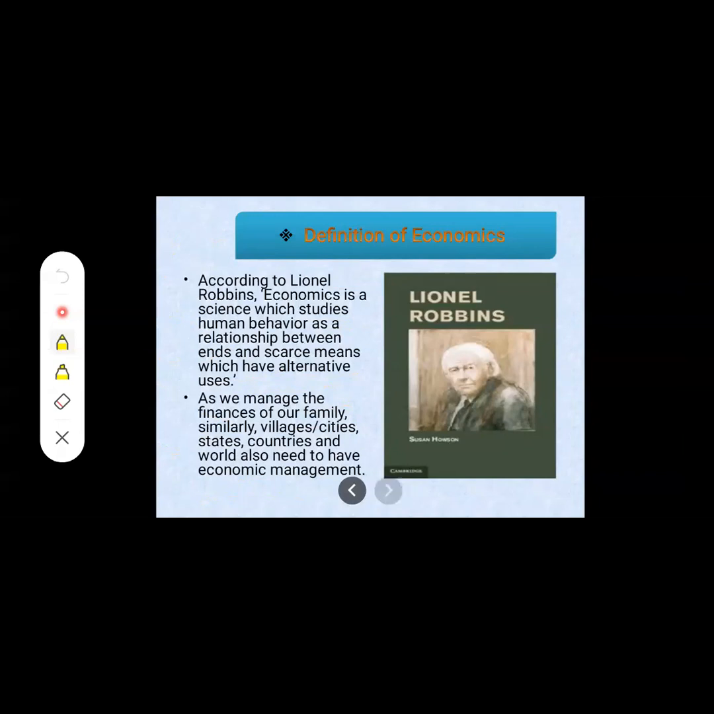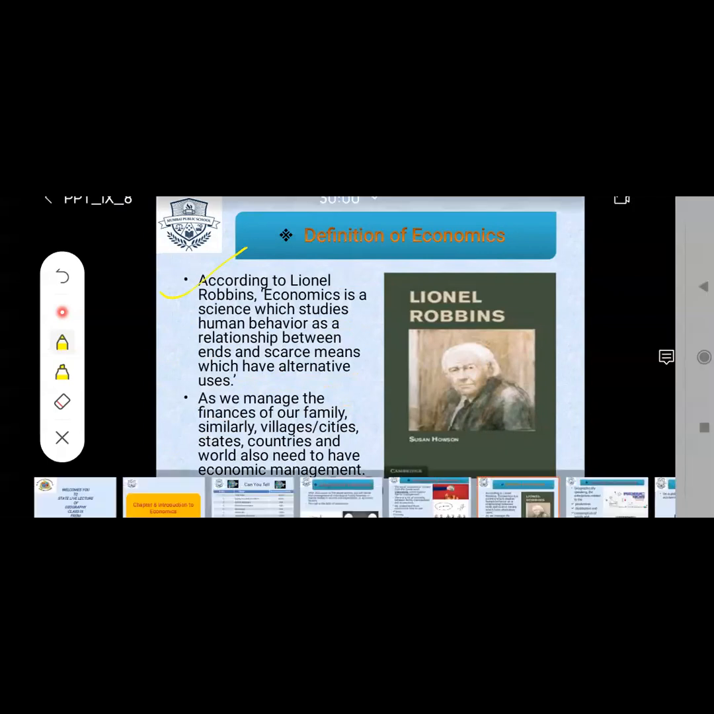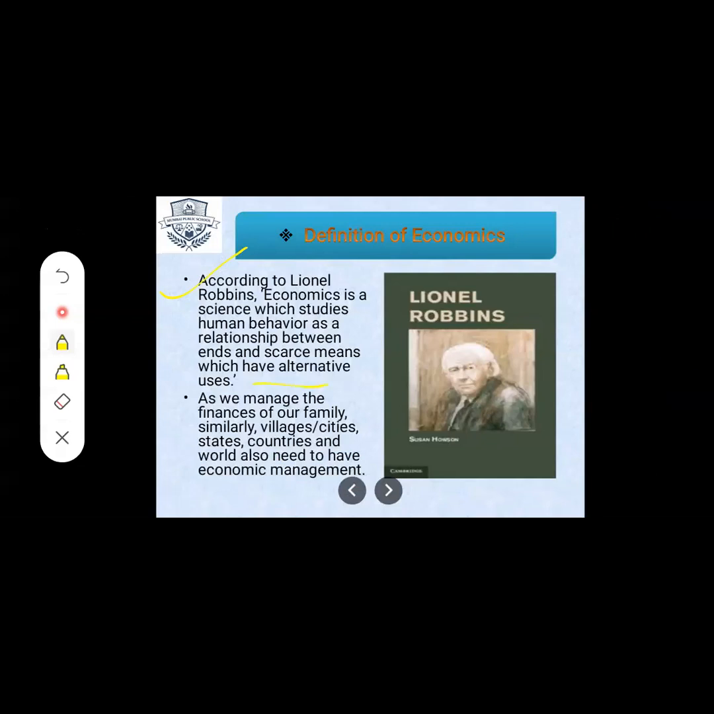Next, now this is the main definition of economics, students. According to Lionel Robbins, economics is a science which studies human behavior as a relationship between ends and scarce means, which have alternative uses. Now, what does this word scarce mean? Scarce means it is not easy to find, not easy to get.